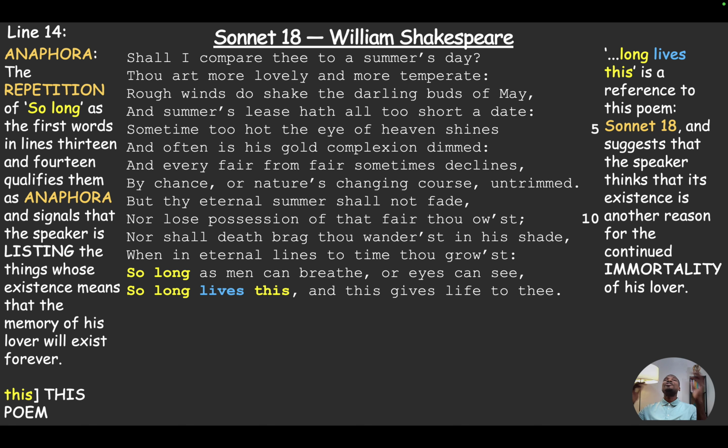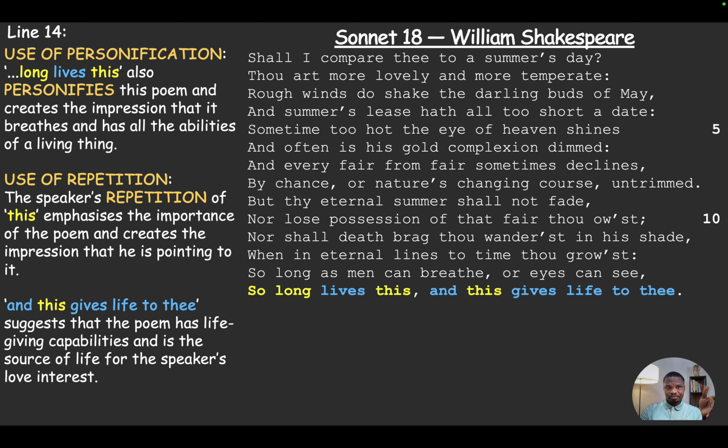If every printout of this poem is not destroyed, if it's in existence, then the lover is always going to exist. Now let's look at the use of personification there.